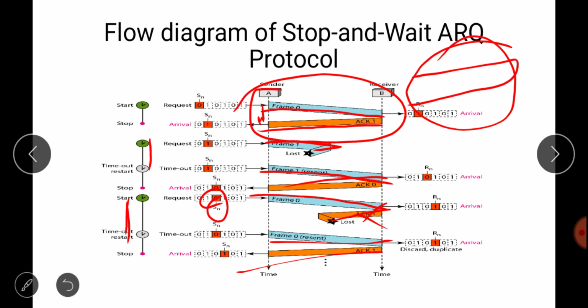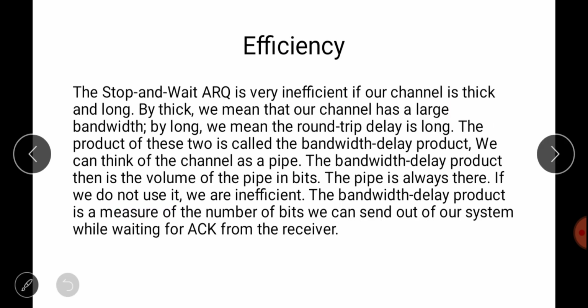So what is the time? As I have told you, this is the propagation time, this is the transmission time, and this is the transmission time of the ACK. So this whole time is known as the round trip time. So the round trip time is long. The product of these two is called the bandwidth delay product.